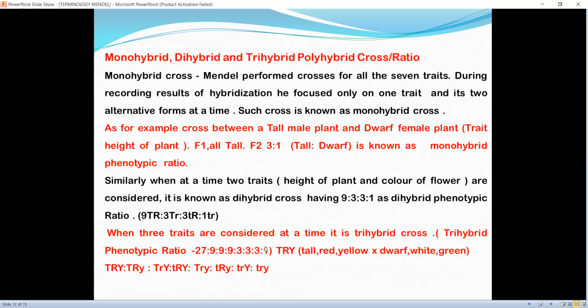When 3 traits are considered at a time, it is a trihybrid cross. The trihybrid phenotypic ratio, having 64 combinations, 8 types of male gametes and 8 types of female gametes, will be 27:9:9:9:3:3:3:1, having different forms: all 3 dominant, 2 dominant and 1 recessive, 1 dominant and 2 recessive, and all 3 recessive alleles.